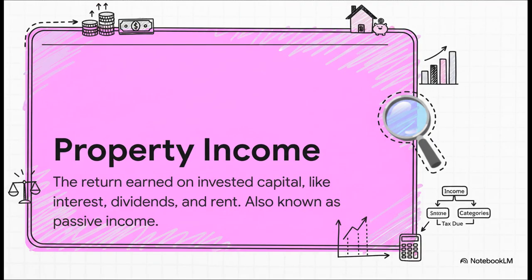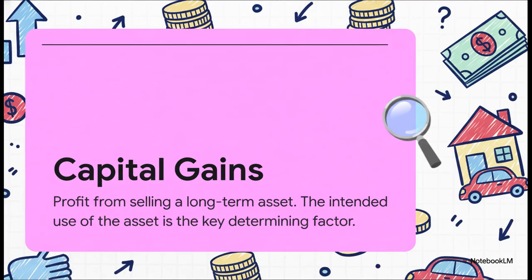Then we have property income. The best way to think about this is like, it's the fruit from your money tree. The interest, the dividends, or the rent that your investments generate. But here's the key. This is totally different from the profit you'd make if you sold the tree itself. And that is where capital gains come in. This is the profit you make from selling the actual asset, the tree.